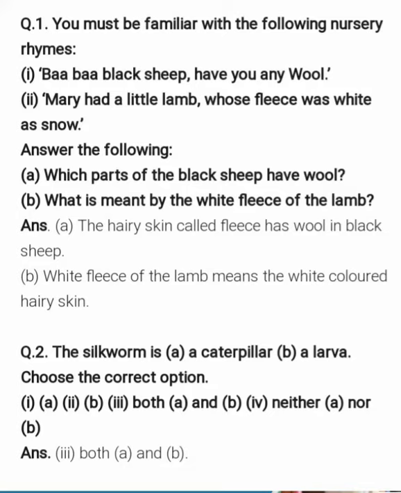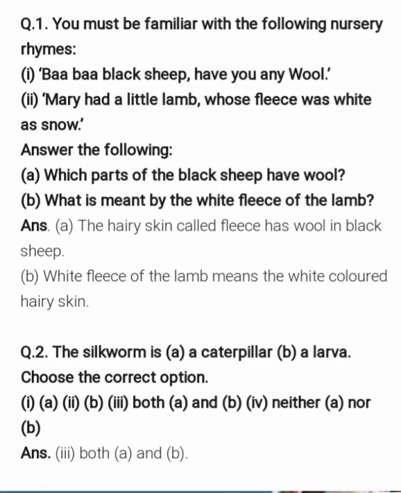Students, in our previous part, we have completed our chapter 3, that is Fiber to Fabric. Now, today we will start our exercise and the question answers. Okay? Now, the first question is that you must be familiar with the following nursery rhymes.